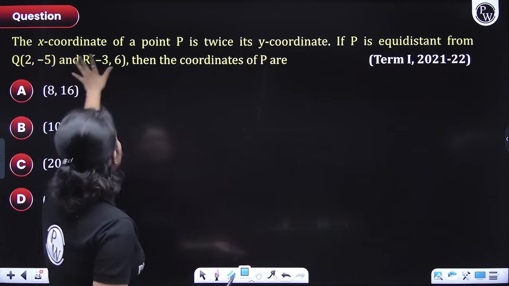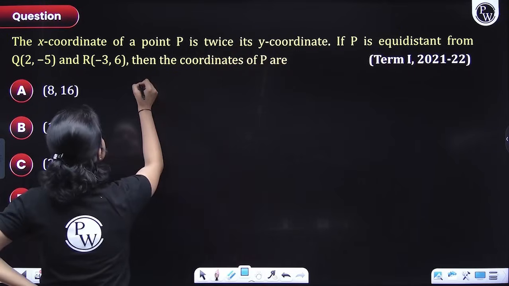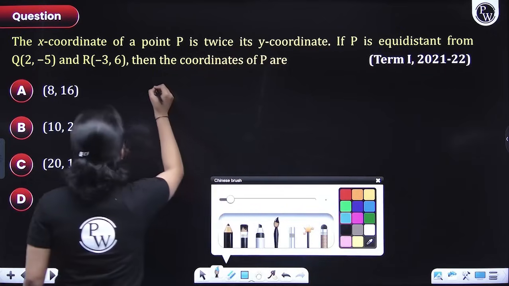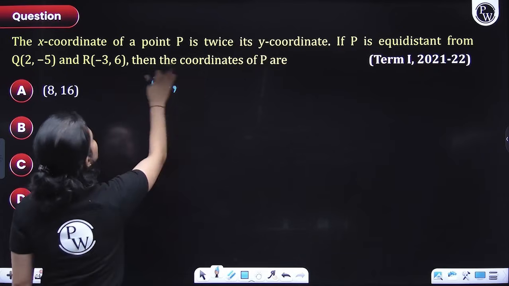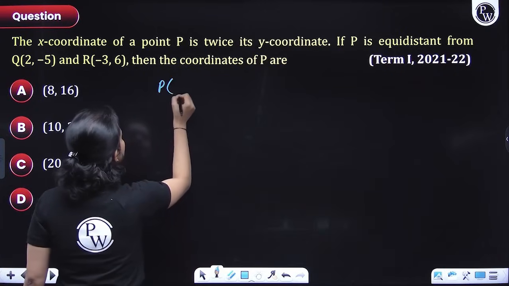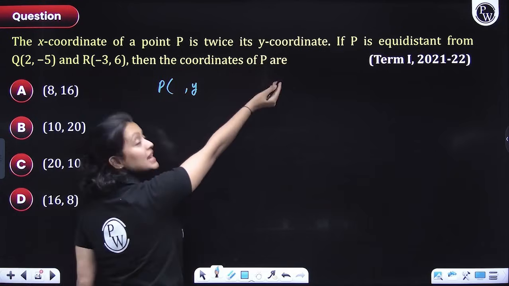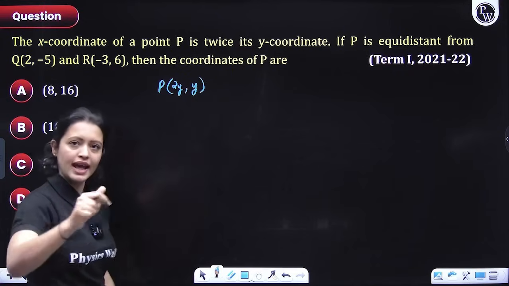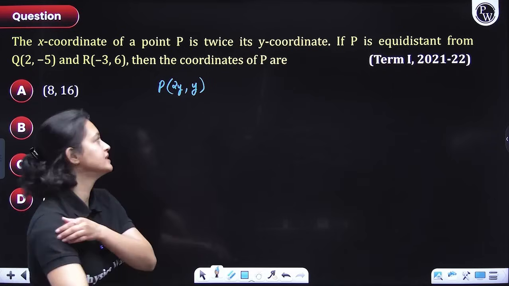Okay, the x coordinate of a point P is twice its y coordinate. So for point P, if I'm taking the y coordinate to be y, then the x coordinate is twice its y coordinate, so the x coordinate would be 2y.